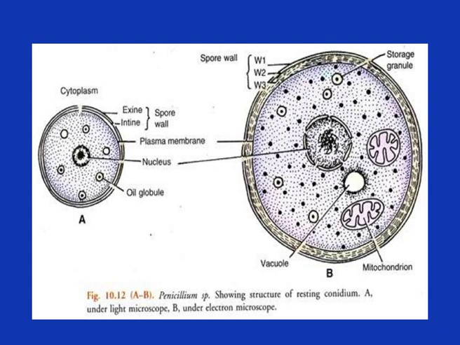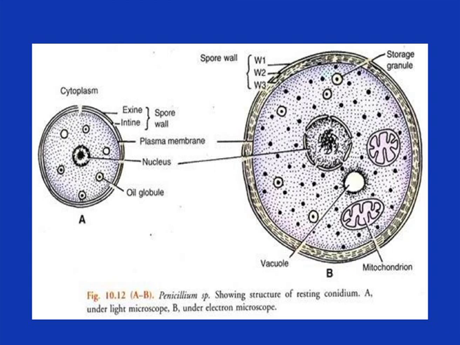When we see the structure of conidia, they are oval or rounded in shape and covered by a thick wall. This thick wall is differentiated into two layers, an outer layer called the exine and an inner layer called the intine.